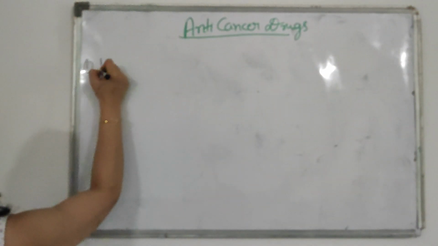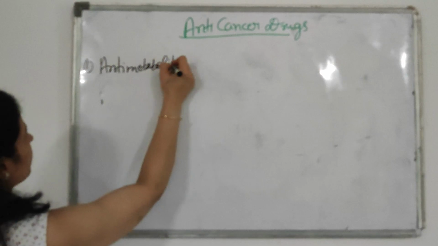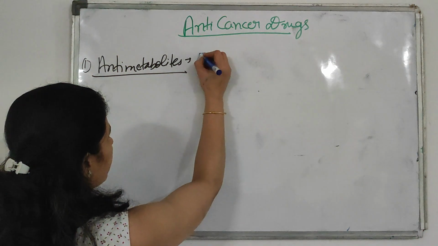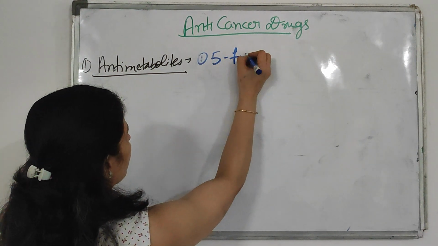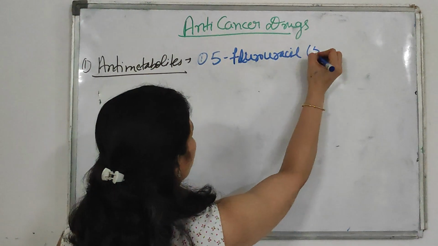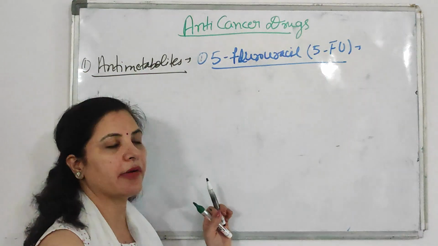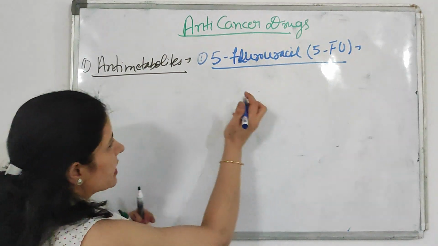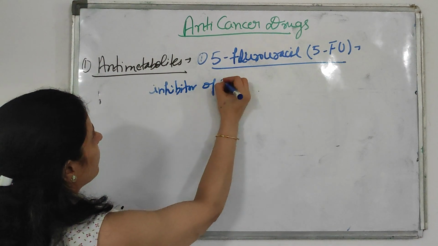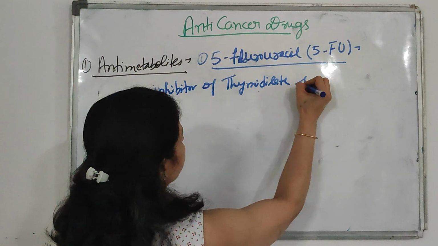So first is your anti-metabolites. Anti-metabolites include, the first drug, 5-fluorouracil, or you can write 5-FU. The first anti-metabolite drug is 5-fluorouracil. 5-fluorouracil is an inhibitor of what? Inhibitor of the enzyme thymidylate synthase.